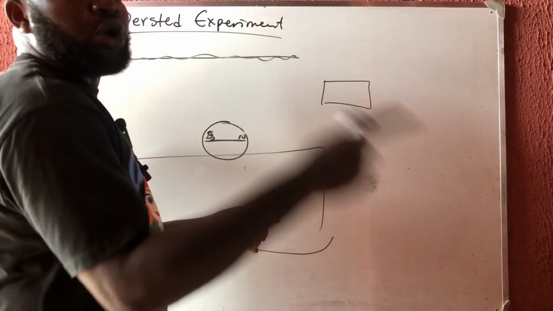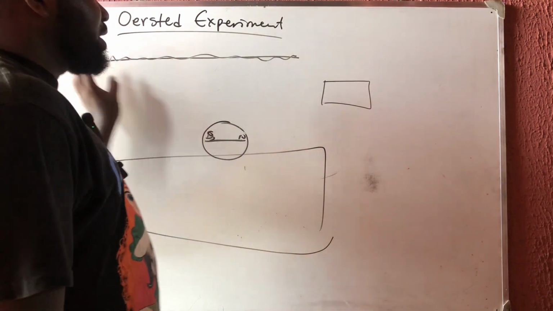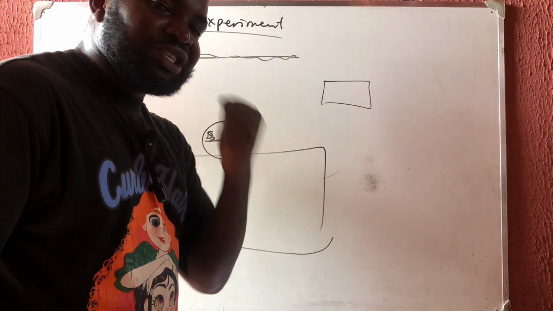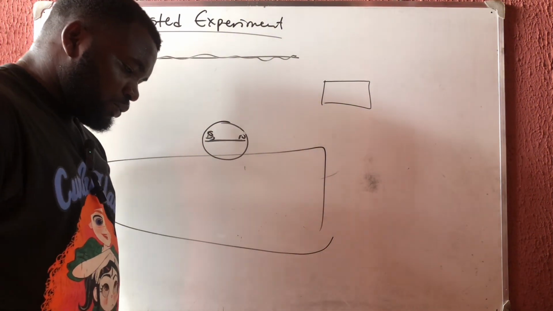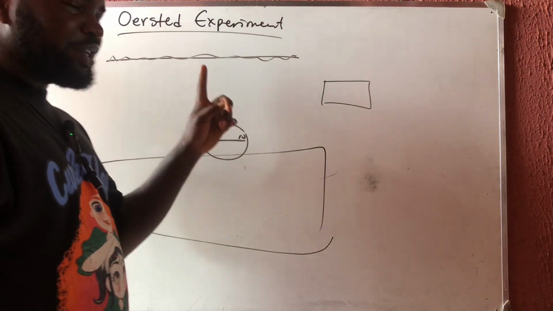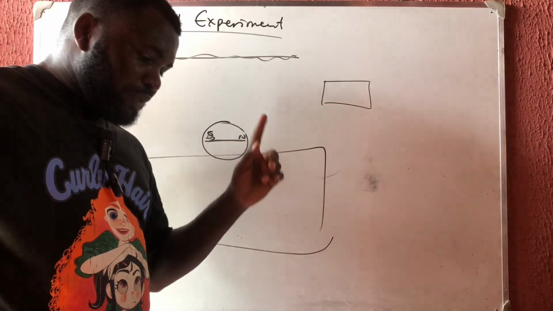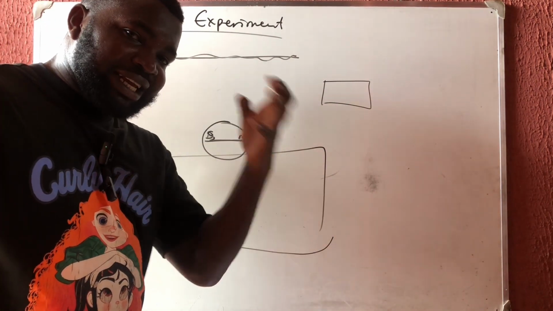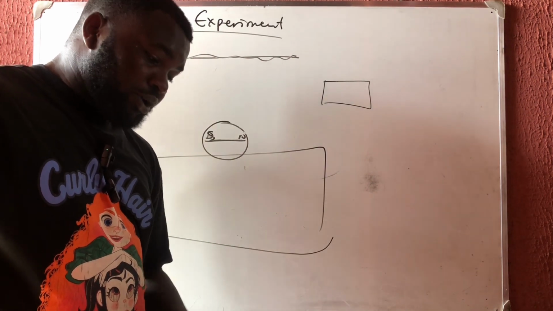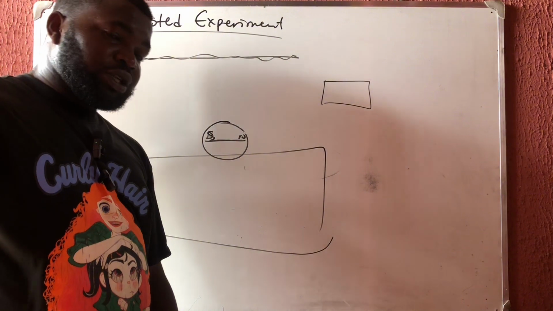It makes it turn even faster. So the increase in electric current brings about an increase in magnetic field strength. Please note that the first thing the experiment discovered was that an increase in electric current brings about an increase in magnetic field strength.